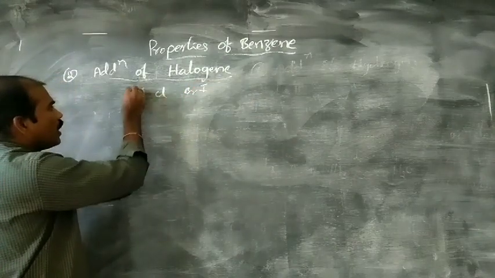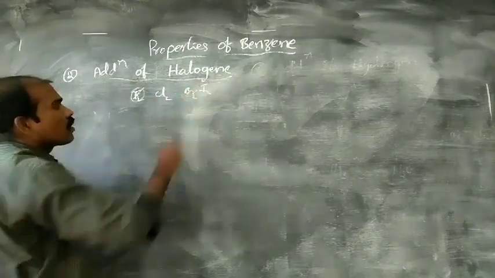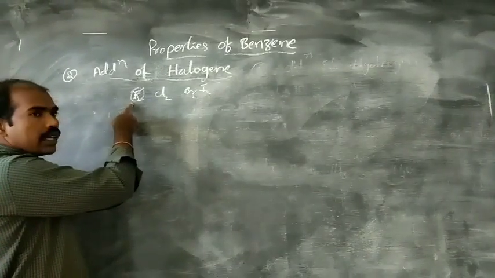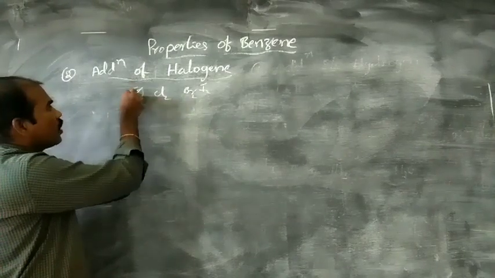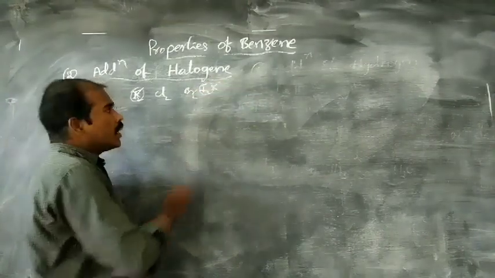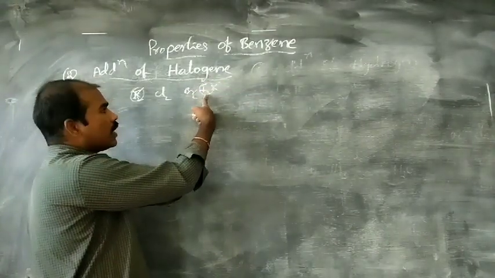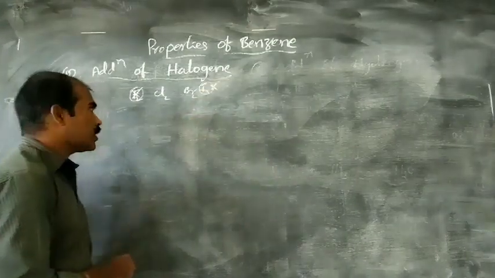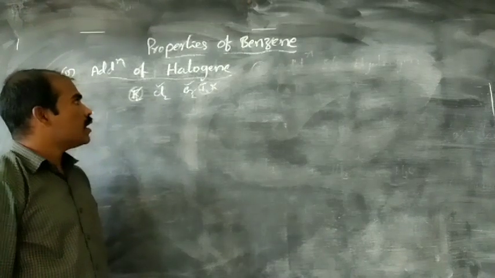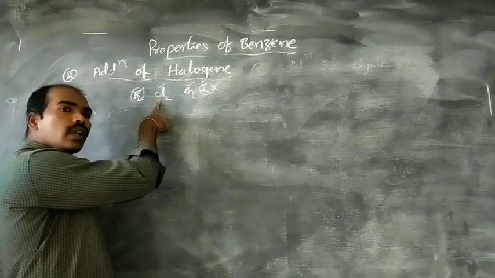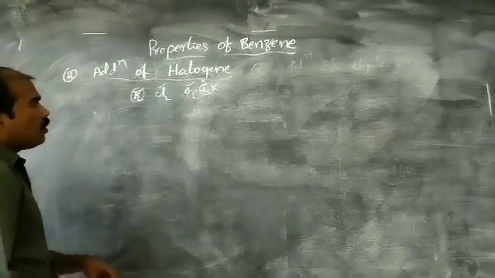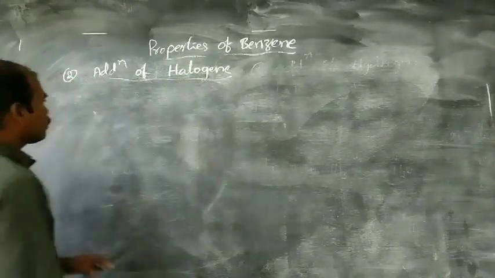Fluorine will not react because it is very highly reactive. It gives an explosive reaction, that's why you can't observe this one. Iodine also does not participate in the halogenation reaction because it is a very slow reaction. Only chlorine and bromine participate in the halogenation reaction. When we use chlorine, that is a chlorination reaction. When we use bromine, that is a bromination reaction. Now let us see the chlorination reaction.